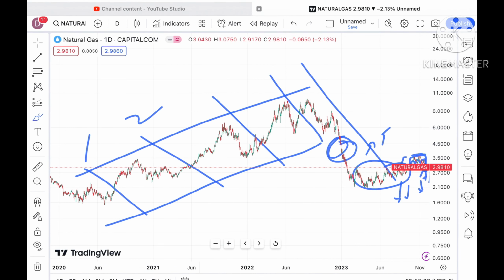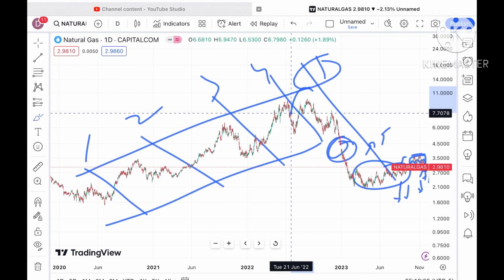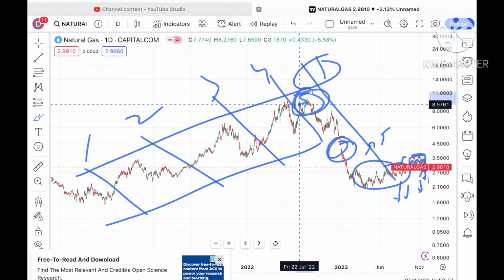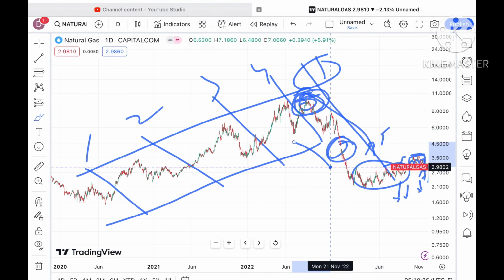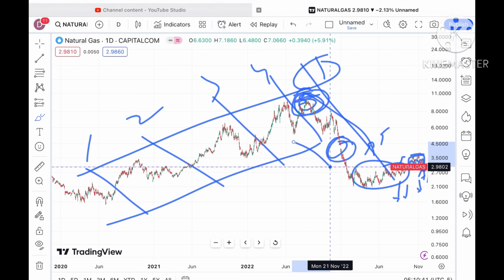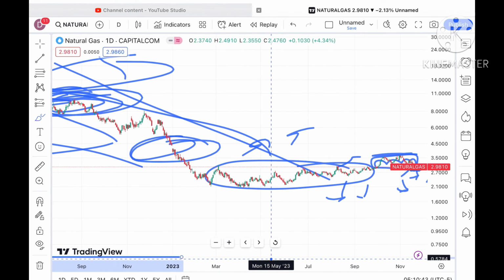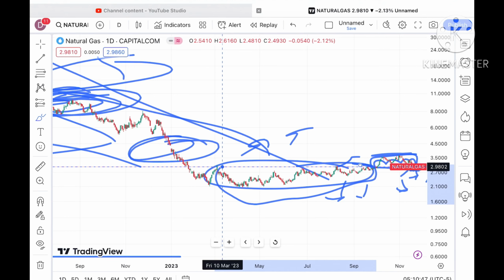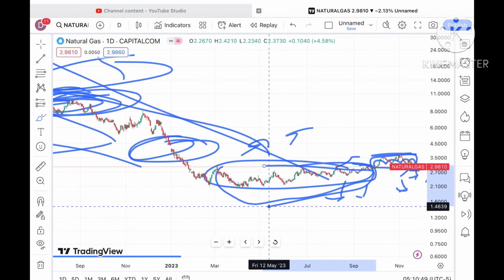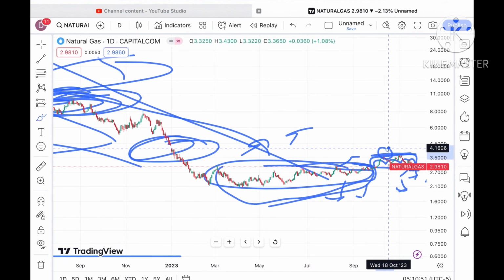See, first, second, third, fourth and fifth time, you can see this is the level, and there is a continuous downfall. This downfall came after the war in Ukraine and Russia. And if you look at this level where the Israel war happened, it moved out of this particular $3 zone, and then we saw upside movement twice.